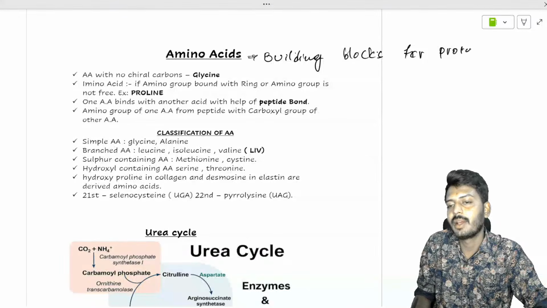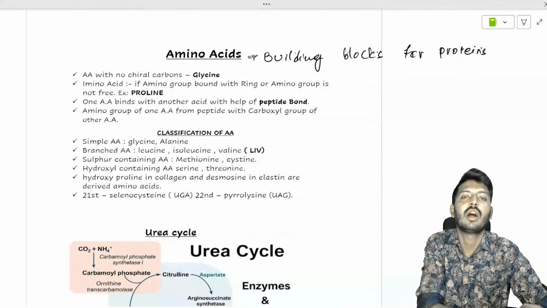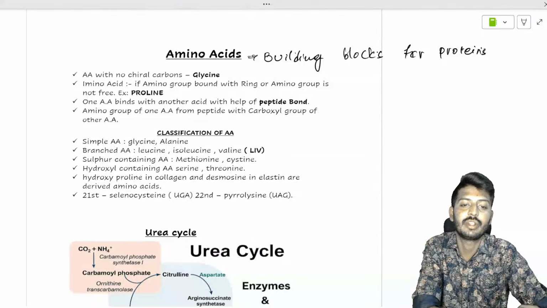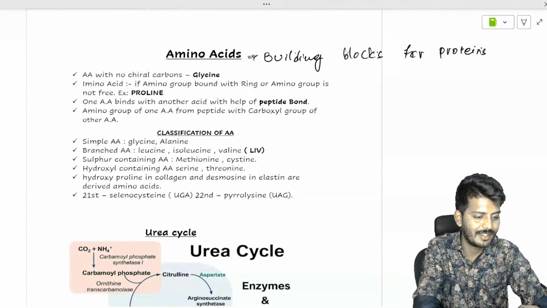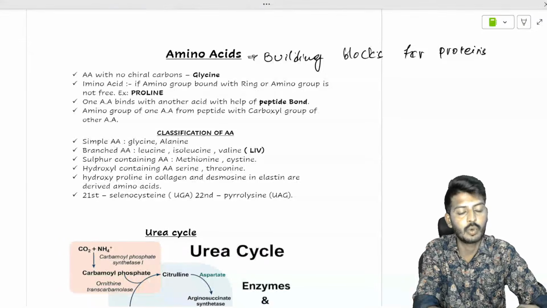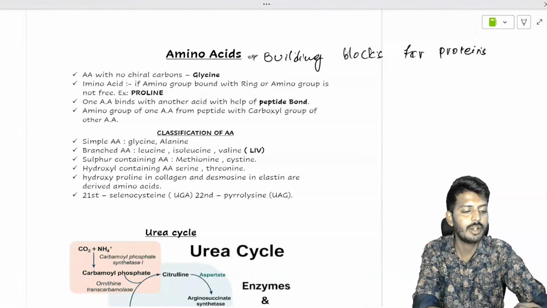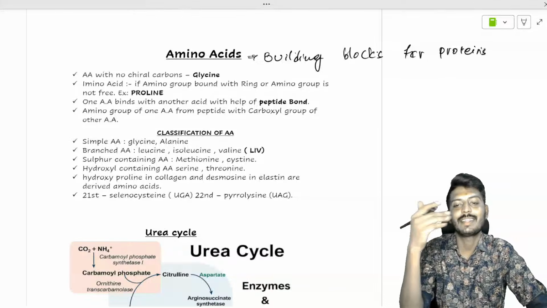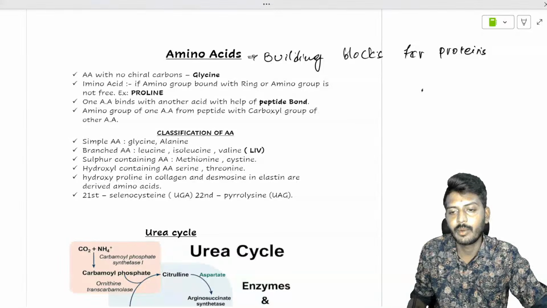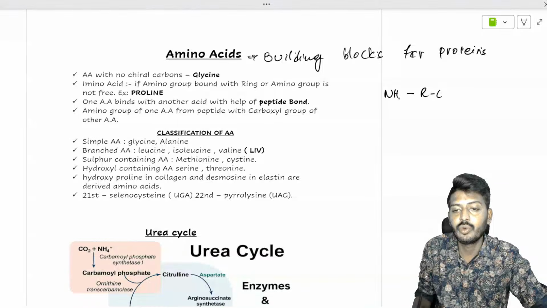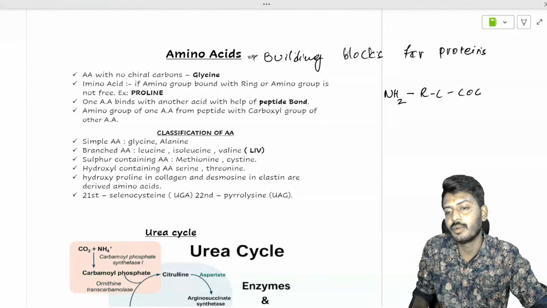All the amino acids combine with each other to form the proteins. So they are involved in what synthesis? Protein synthesis. Let's try to understand the structure of the amino acid. I'm talking about the structure of the amino acid: R, carbon atom, and you have your NH2 and your COOH.